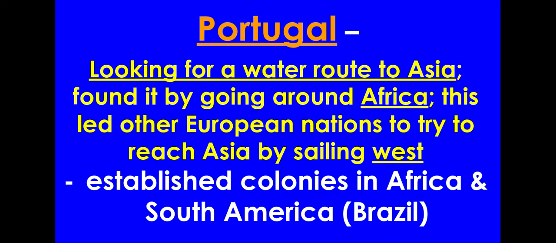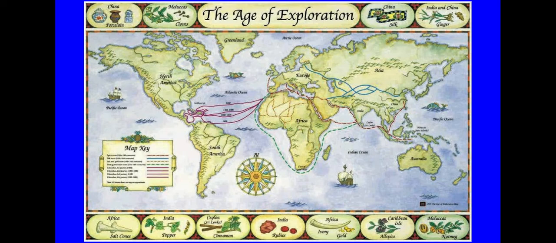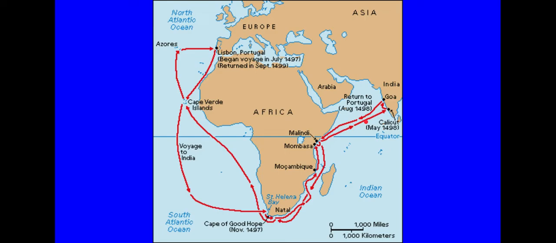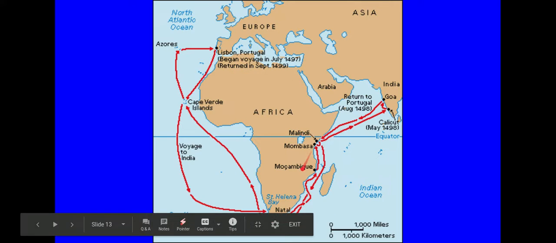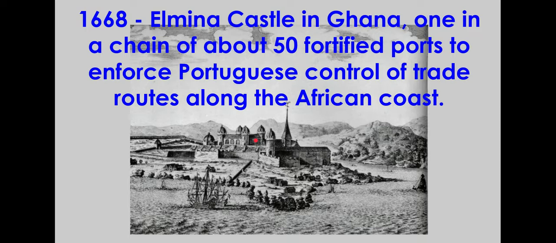Lands claimed in colonies. Portugal mostly claimed and set up trading posts in colonies along the coast of Africa and also Brazil in South America. And you can see right here, this is Portuguese. Okay, there you go. This is just another map showing them. And now they didn't sail all the way around. They set up colonies here, which they traded with African people.